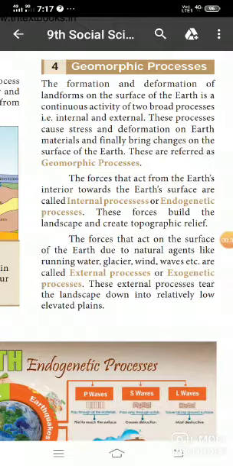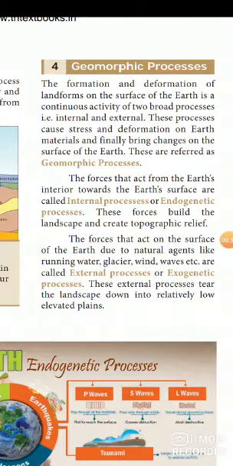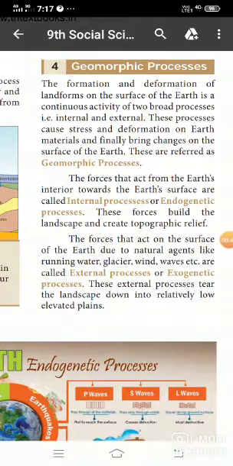These processes cause stress and deformation on earth materials, and finally bring changes to the surface of the earth. So this is known as geomorphic process.